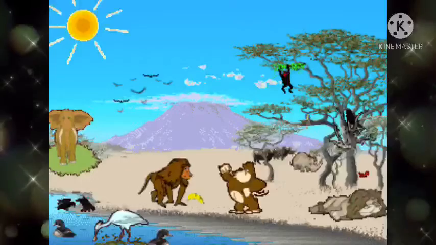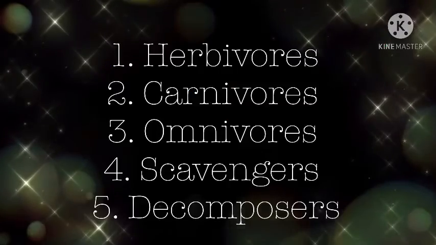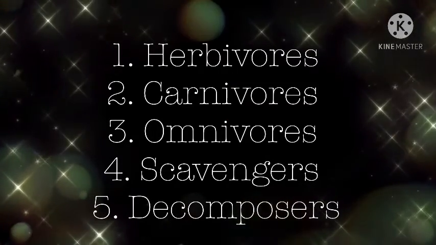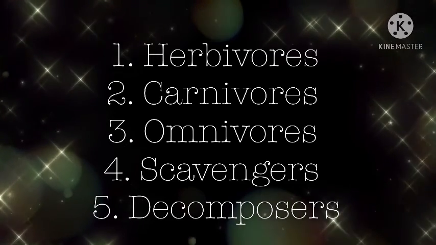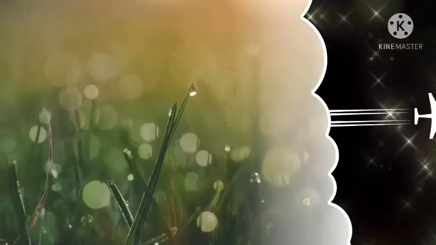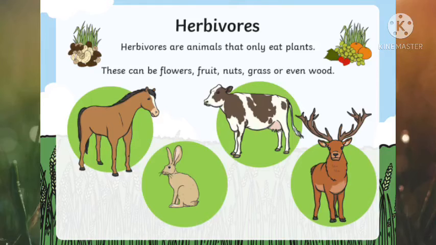There are a variety of organisms. On the eating habits of them, we have classified them into herbivores, carnivores, omnivores, scavengers, and decomposers. Let's read first herbivores. Now, students, herbivores are those animals that only eat the plants. The plants can be flower, fruit, nuts, grass, or even wood. They are called the primary consumers as they directly eat first the plants.